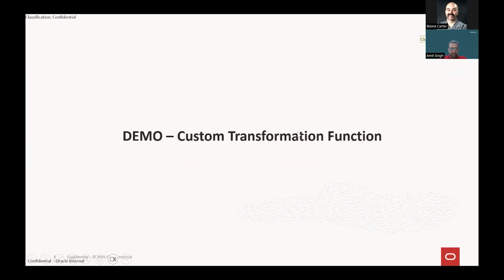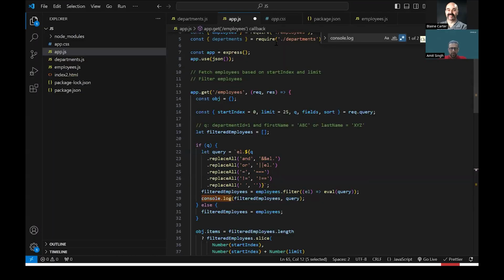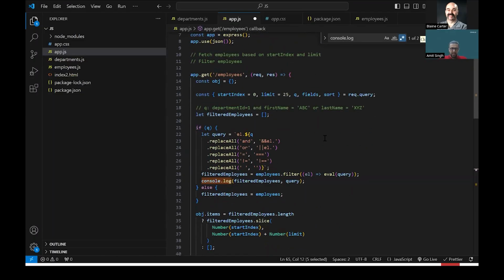Let me just quickly show this API code, I'll just take a minute. I'll show quickly what my API is doing, and then we'll try to send some request from Postman and see how it behaves. So my API will accept this start index, limit, queue, fields, and so on. In ORDS, instead of start index we call this offset, but in my custom API, I have given the name as start index.